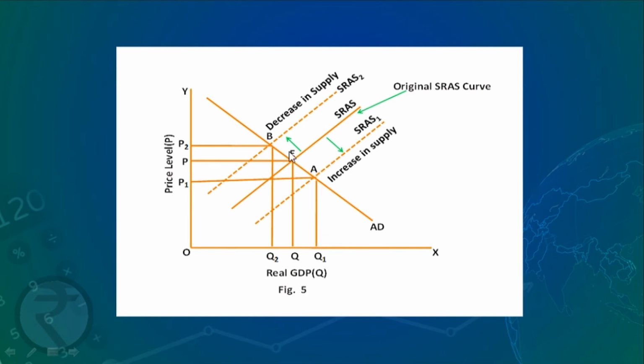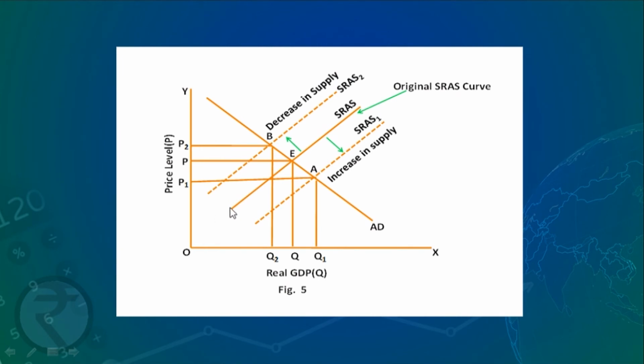On the other hand, when there is a decrease in supply, SRAS2 is showing the decrease in supply. Again the reasons can be higher wage rates, higher input prices, low labor productivity or adverse supply shocks. Then what happens?